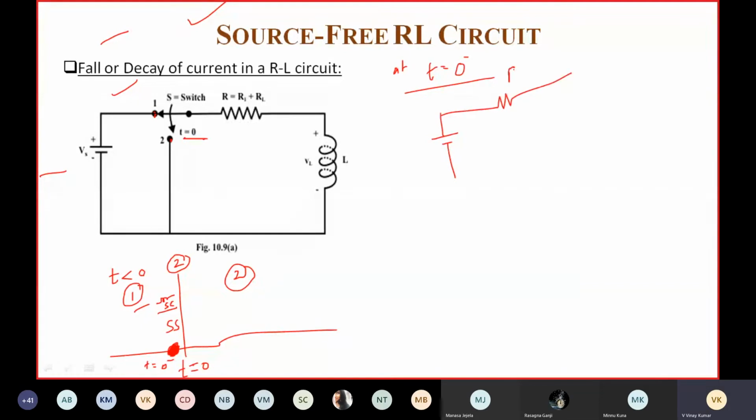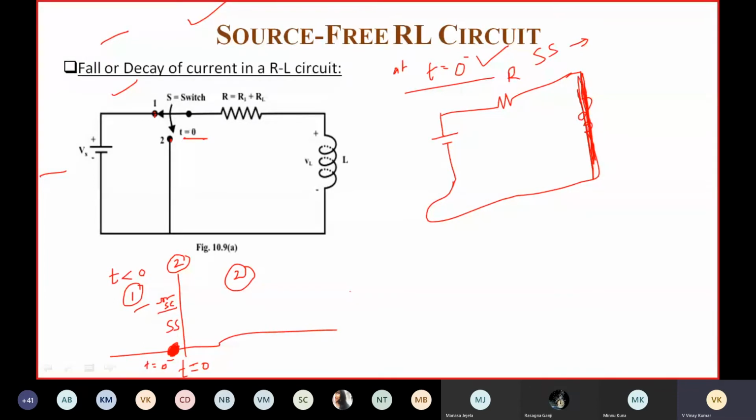The total resistance, including the resistance of the inductor, is R equal to Ri plus RL. Let me place a pure inductor here. This is the circuit. At t equal to 0 minus, steady state occurs, and under steady state DC current, the inductor acts as a short circuit.